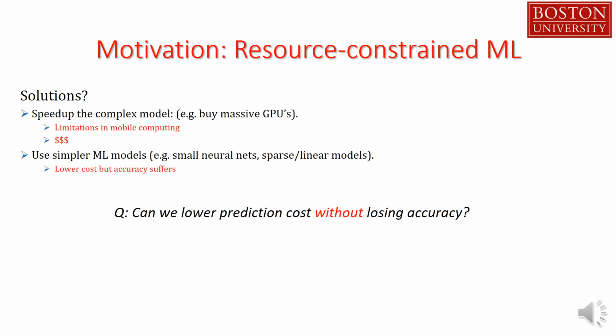So what are the solutions? We can try to speed up the complex models by investing in faster computers, but this is quite expensive and doesn't reduce the communication latency cost in mobile computing. Or we can just use a simpler model such as a small neural network. Such models are so small that they can be deployed onto a mobile device. It indeed lowers the prediction cost, but often suffers in prediction accuracy. The question is, can we lower prediction cost without losing accuracy?